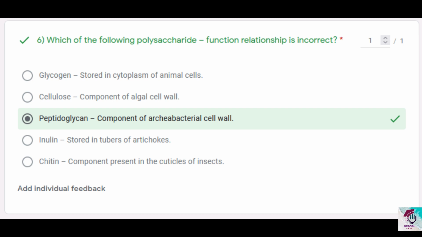Option 4, inulin stored in tubers of artichokes. Inulin is usually a storage polysaccharide, and it is stored in tubers, like root tubers of dahlia and tubers of artichokes. This is not mentioned as an example in the resource book, but 3 is a more appropriate answer. Fourth one, chitin component present in the cuticles of insects.